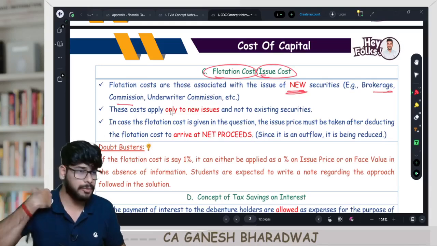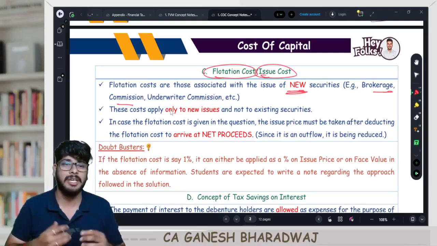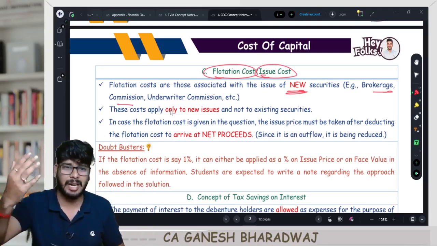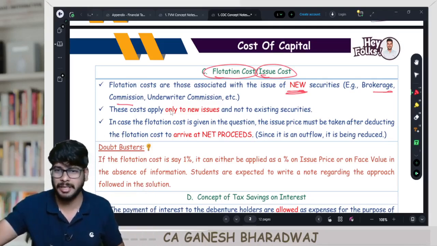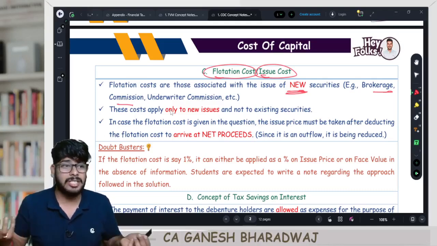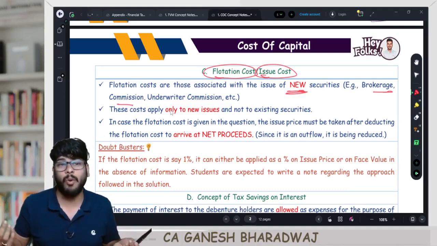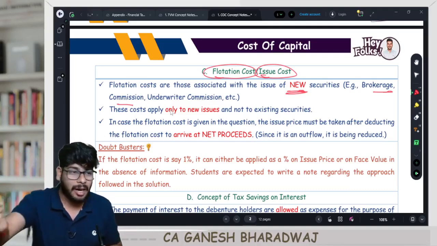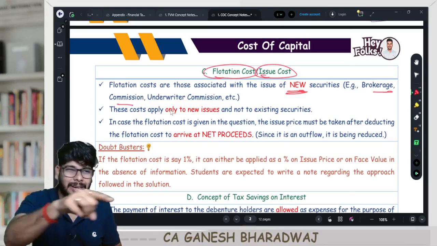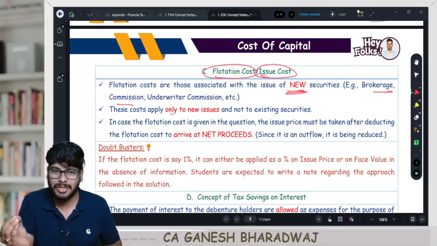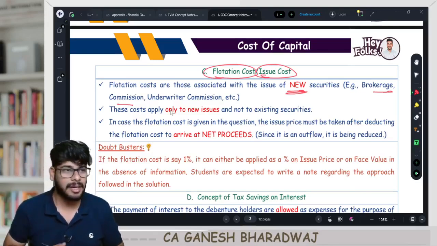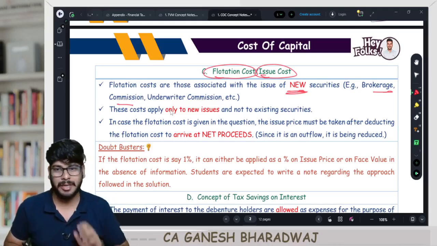And not just that. Once you circulate this prospectus, investors should actually come and invest, at least 90% or something like that. It should be subscribed at least to the extent of 90%. All these things are there. Suppose the company is not guaranteed of that, they generally hire underwriters who will charge some underwriting commission. These are all costs which are associated with a fresh issue of shares. Correct, guys? Now this is definitely a cost.